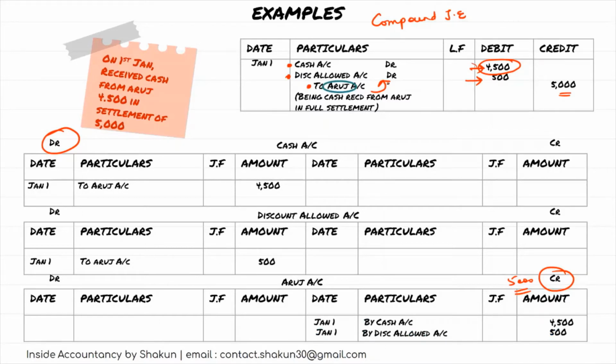And if you notice, cash is shown here at 4500, discount is shown here at 500, and the total of which is 5000, for which amount Aruj account had to be credited. So this is how you post from the compound journal entries.